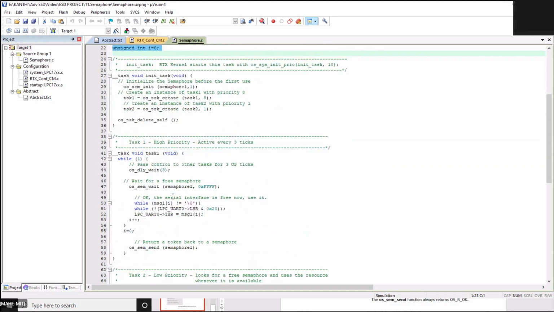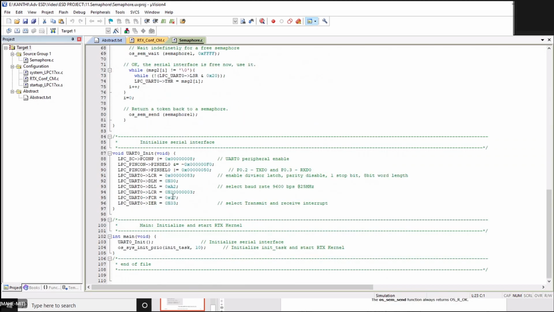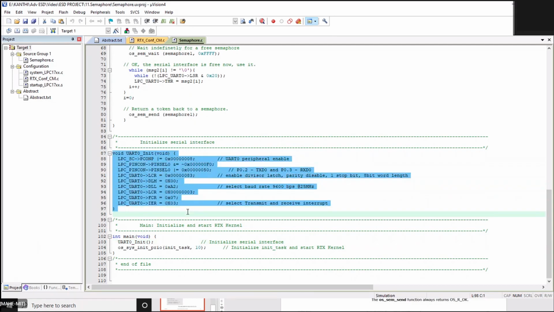Now let me go to the main program. In the main I have nothing because I'm just using the UART. I'm calling the UART initialization function and the system initialization function, which assigns the highest priority. This is your serial init function. Since I've mentioned it multiple times, let me not repeat it.